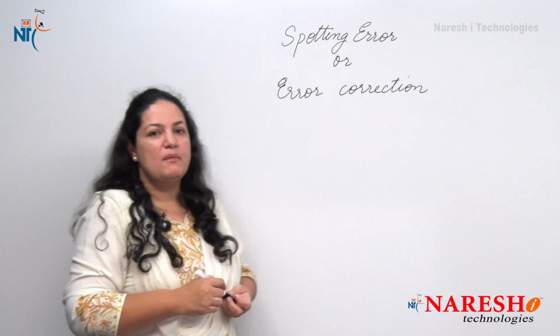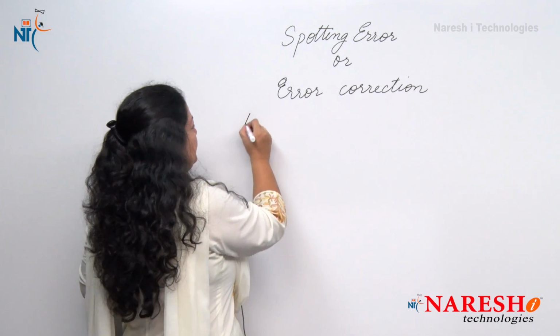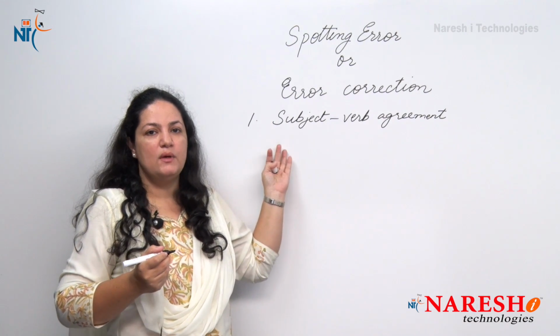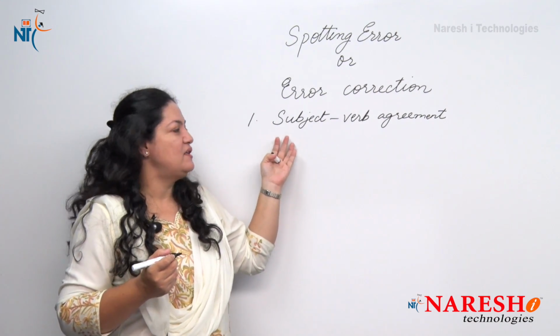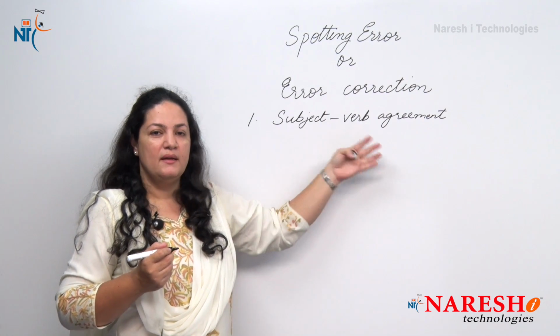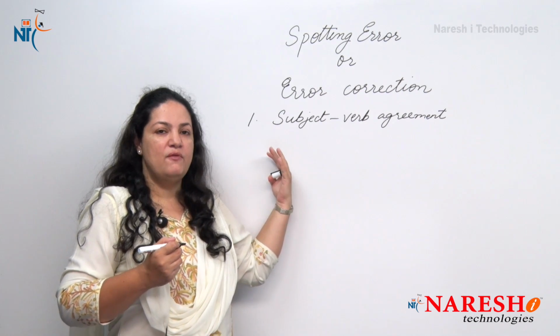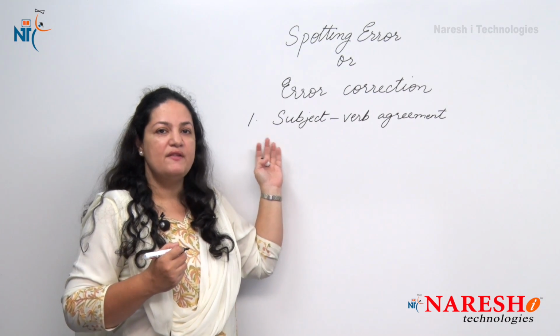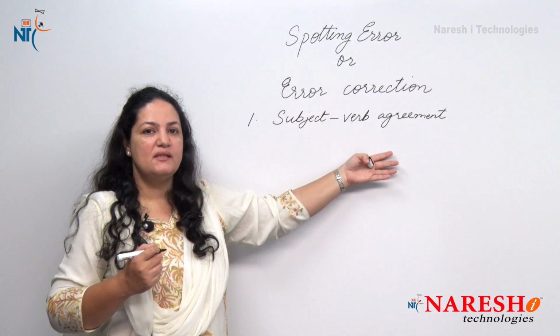So the first rule is subject verb agreement. We all know that the subject is the person we are talking about. The verb is the verb form that we use for the subject. So when we say agreement, if a subject is singular, the verb has to be singular.